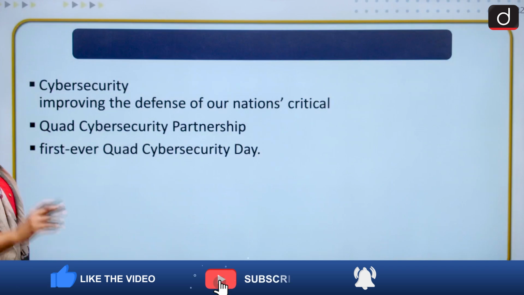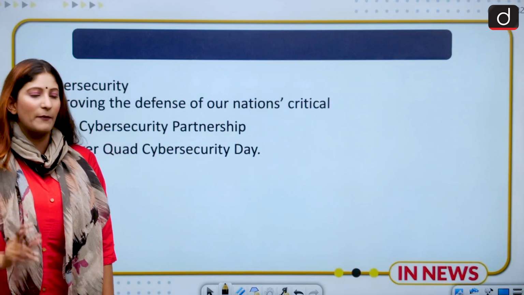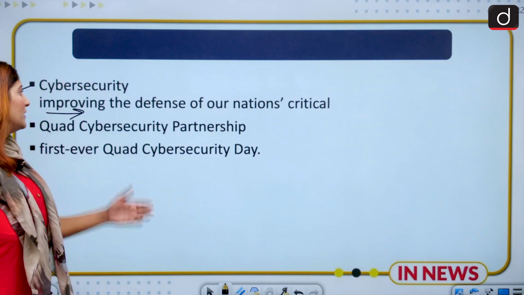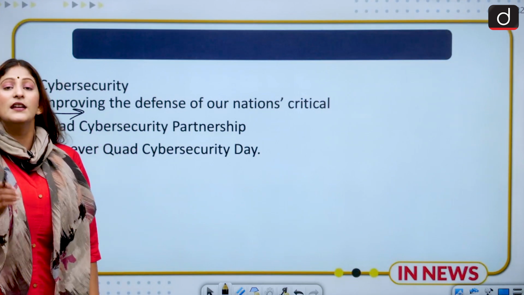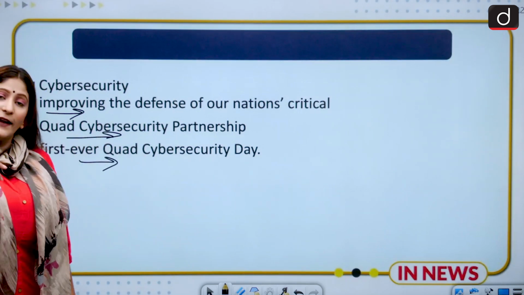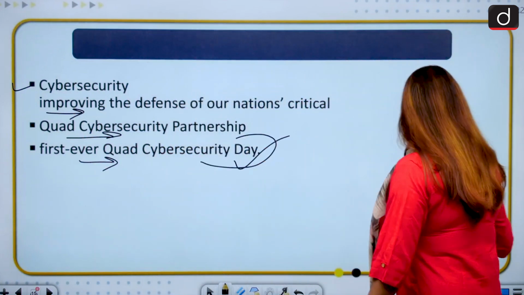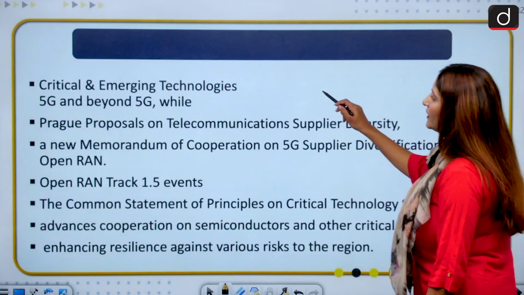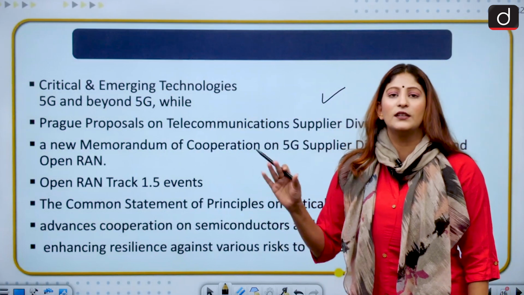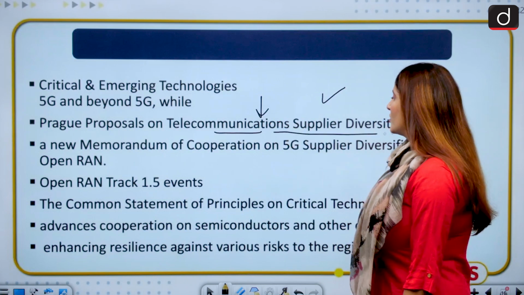Moving on, yes, one thing to be kept in mind: the next in-person Quad summit will be held in Australia. Remember that. So on cyber security, according to the Quad, we have to improve the defense of the nation's critical assets. And for that, the Quad Cyber Security Partnership has been launched, and the first ever Quad Cyber Security Day will also be celebrated. So these are certain facts about prelims. Now, critical and emerging technologies: we have to look forward to the launching of 5G in the members of the Quad, along with proposals on telecommunications suppliers.